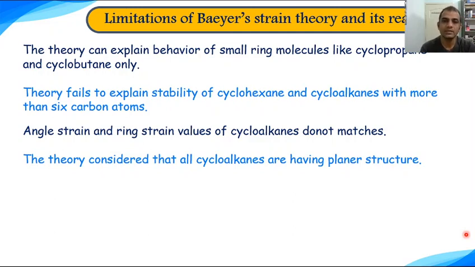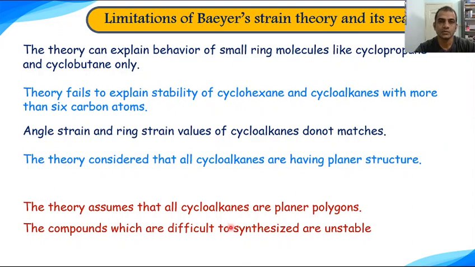Angle strain and ring strain values of cycloalkanes do not match, as we have seen in an earlier slide. The theory considered that all cycloalkanes have a planar structure, and these assumptions of Bayer strain theory are responsible for the failure of the theory. So the theory assumes that all cycloalkanes are planar polygons. The compounds which are difficult to synthesize are unstable, and because of this reason the Bayer strain theory fails.